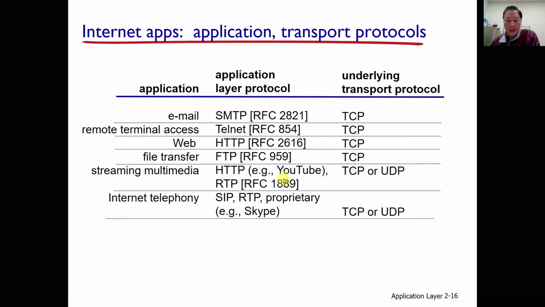For streaming multimedia, for example YouTube, HTTP, they may use TCP or UDP. Later, we may observe this with our Wireshark program, or real-time transfer protocol. Internet telephony is also using TCP or UDP. Depending upon the requirement it is a little bit different, but mainly for this one they are using TCP. And later, we learn a little more in detail about this. And also in the Wireshark lab, we can understand better.